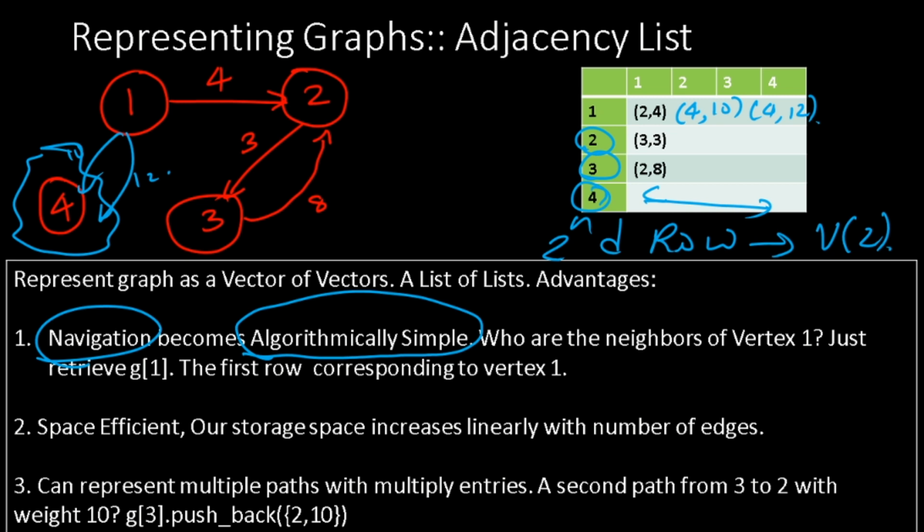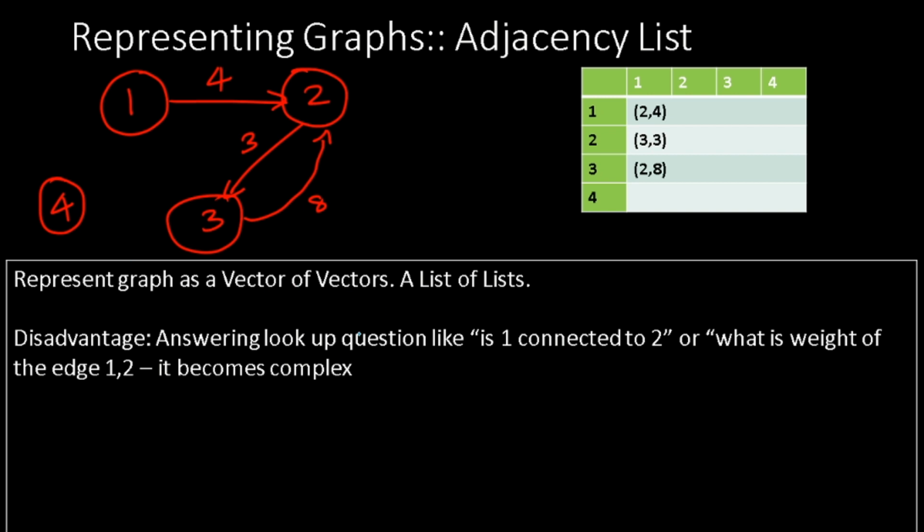There are disadvantages also. The first and the biggest disadvantage is answering a question like, is there a connection between 1 and 2? That becomes very complex. Between 1 and 2, is there a connection? Yes, there is. But suppose there are 100 neighbors here.